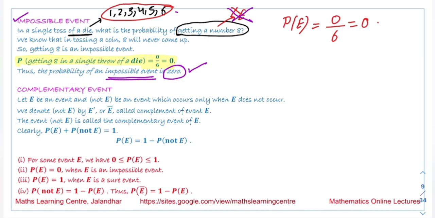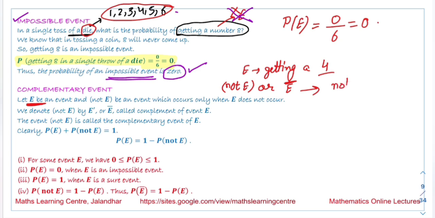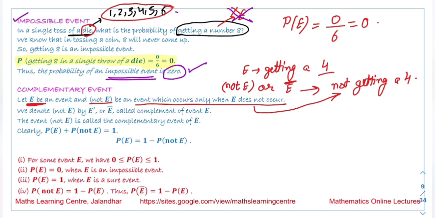Next we have the complementary event. If E is any event, suppose the experiment is throwing a die and the event is getting a 4. Then there is another event, not E, or sometimes written as E bar. This event is not getting a 4. It means not E is an event which occurs only when E does not occur. This can be represented as E dash.